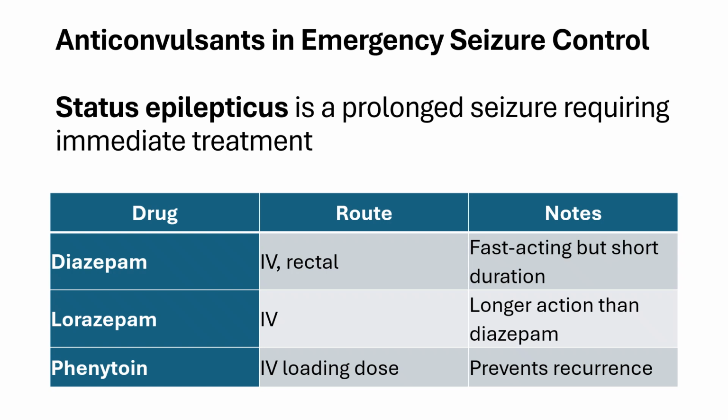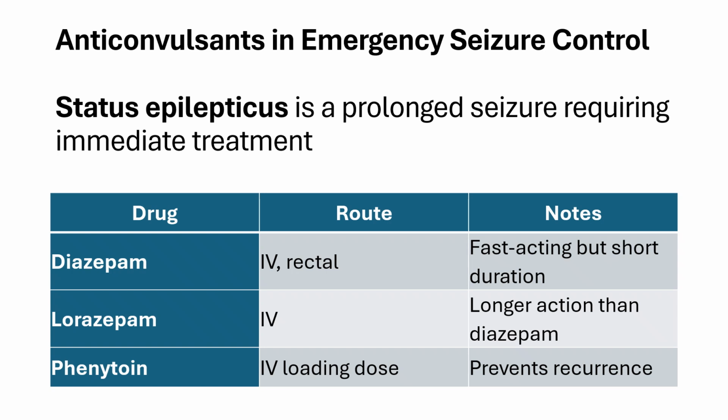For seizure, especially status epilepticus, which is characterized by prolonged seizure, so that is seizure that is unresponsive to treatment. So we can provide benzodiazepines, diazepam and lorazepam, and we can also provide phenytoin.